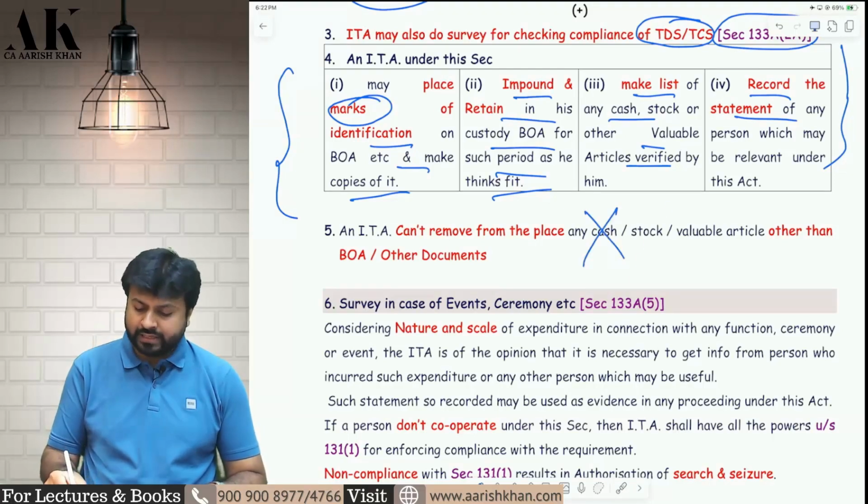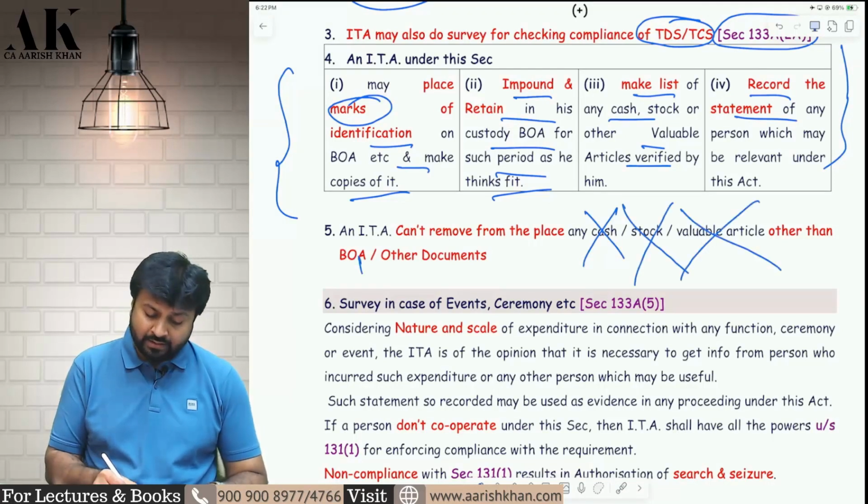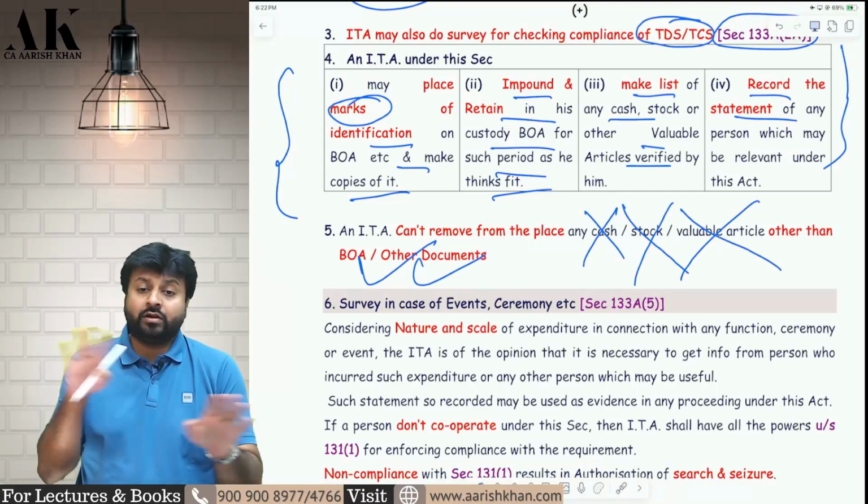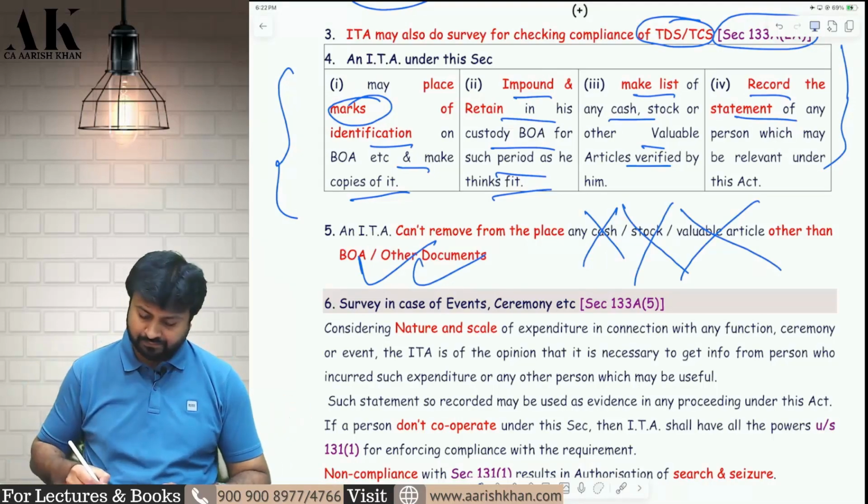They cannot take your cash. They cannot take your stock. They cannot take your valuable article. Yes, books of accounts and documents they can take. They cannot take other things. I hope it is clear to all of you.